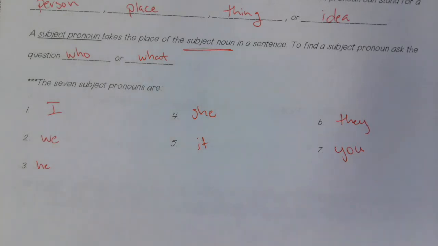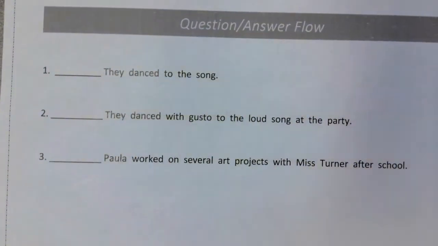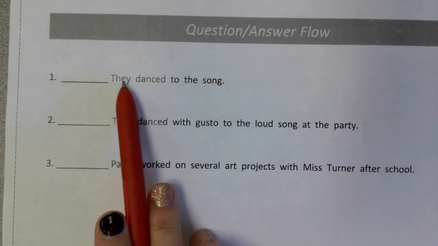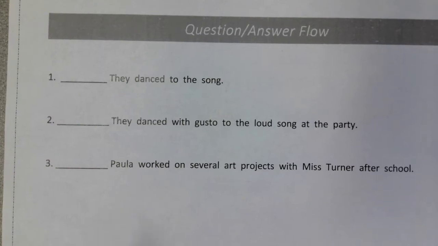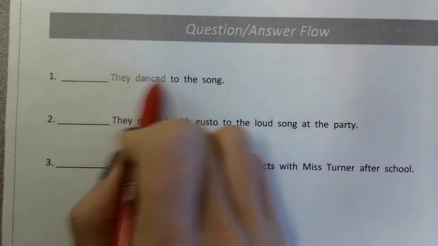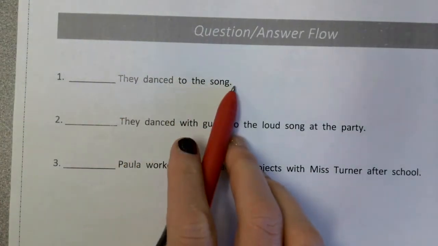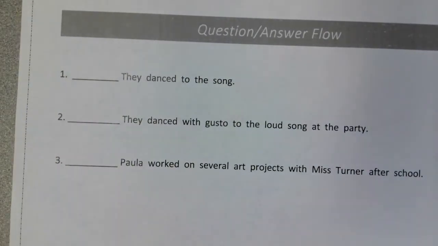When you flip over your paper, you're going to see here we're going to practice it today. You see they right here. See they there as well, okay? So when we do our question answer flow, we'll say sentence 1. They danced to the song. Who danced to the song? They. And instead of saying subject noun, we'll just say subject pronoun. All right? Let's give it a shot.